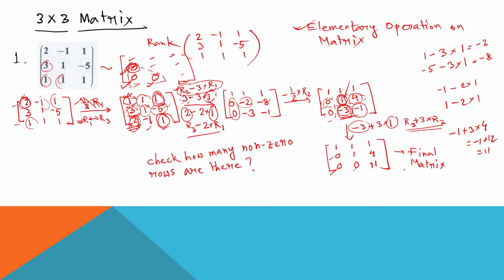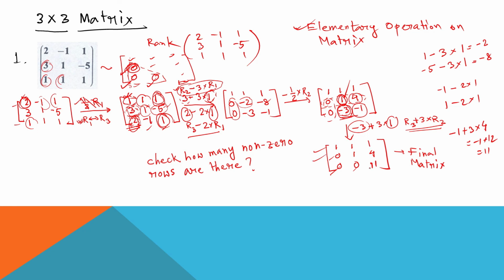It means that each and every element of the row will be 0. If any one of the elements is non-zero, it means that is a non-zero row. So look at the first row, 1 1 1. Is it a 0 row? No, because all elements are non-zero.